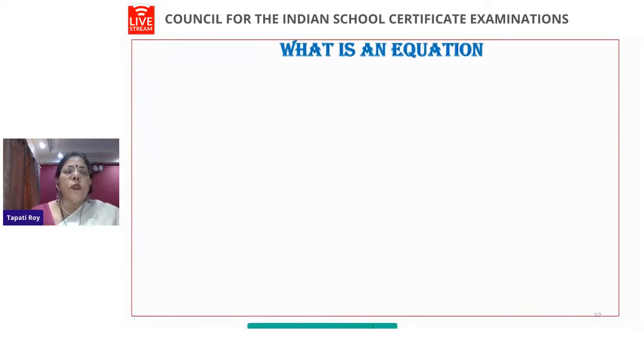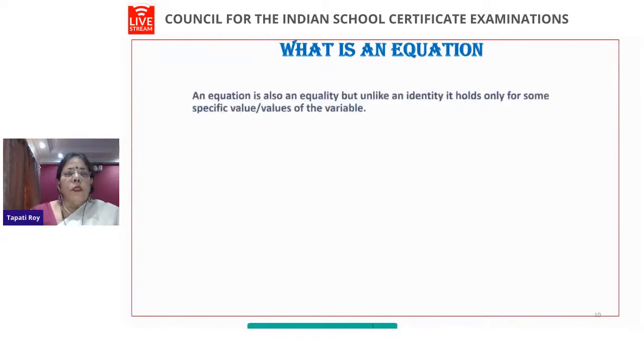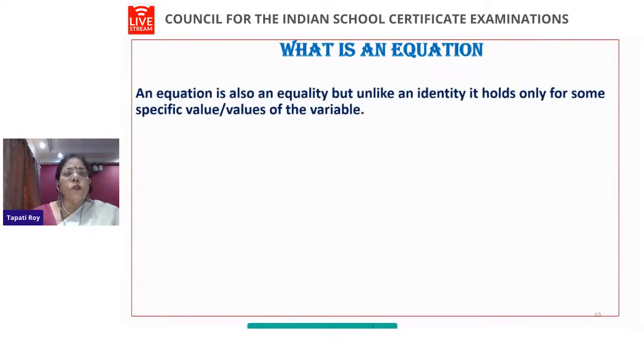Now, your next question will come, if that is an identity, why do we call it an equation and why not an identity? So, this is a question. An equation is also an equality. Like we had the identity as equality, we had something on the left hand side, we had something on the right hand side. So, it is an equality again, but unlike an identity, it holds for some specific value or values of the variable. Unlike identity, which we found holds for any values of the variable.